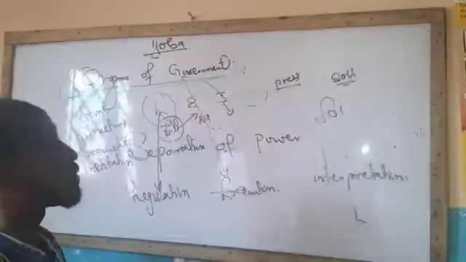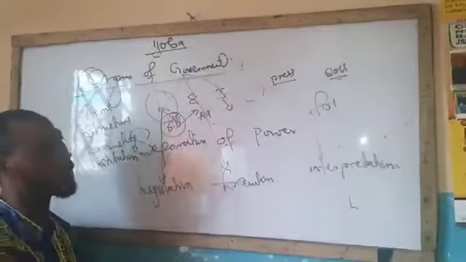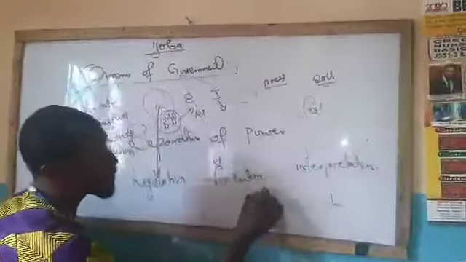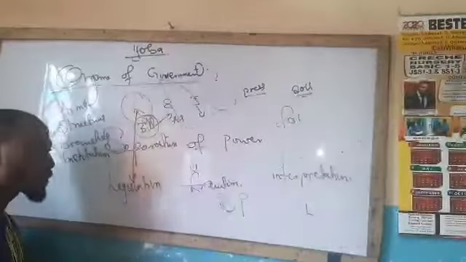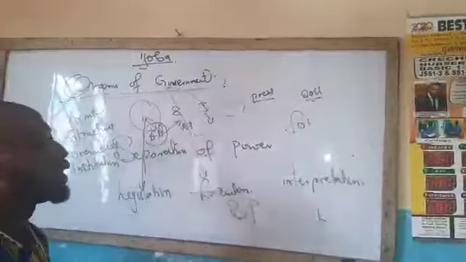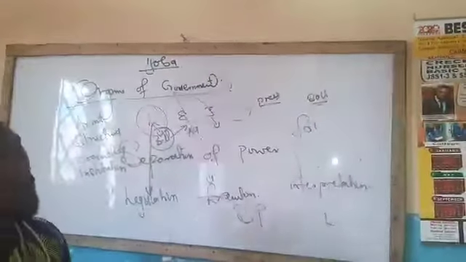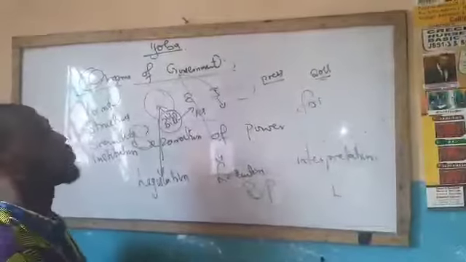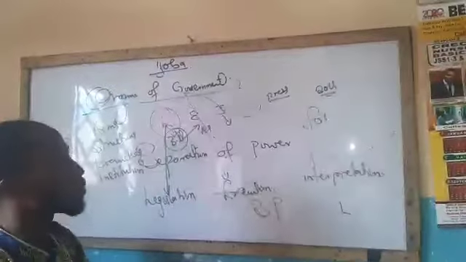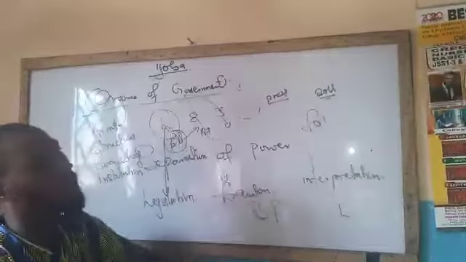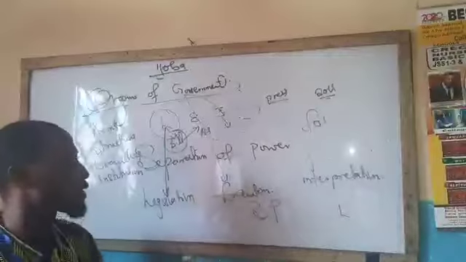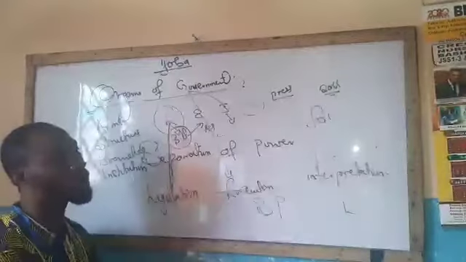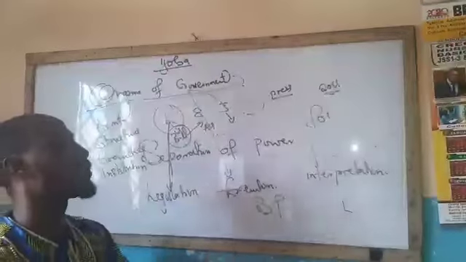If you ask some students today, they will tell you that dividing government into three is the definition of organs of government. But rather, what is divided is the functions. We are not talking about the organs, but the functions of the organs.